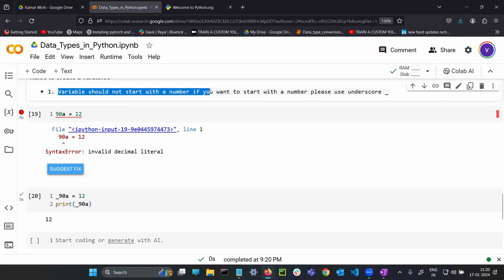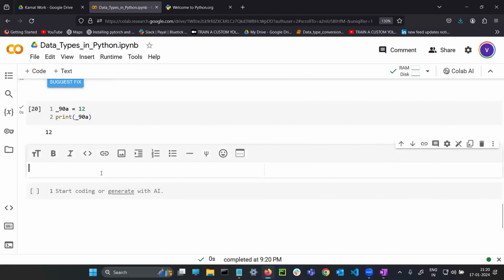Guys, understood rule number 1? Yes, sir. Variable should not start with a number. What is rule number 2? If you want to start the variable with a number, you need to use underscore.